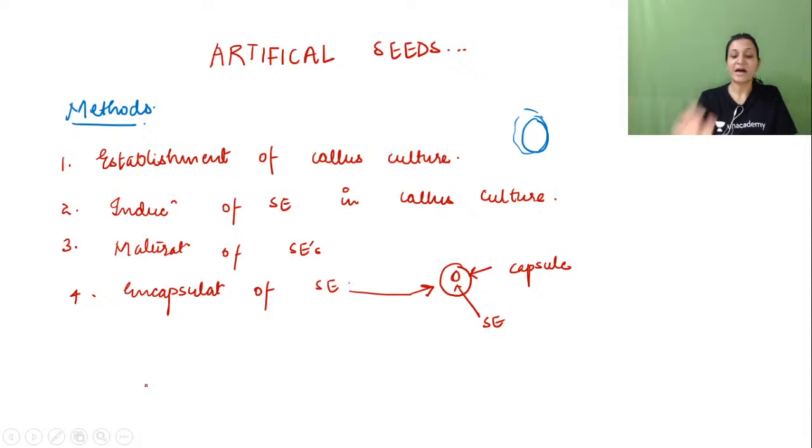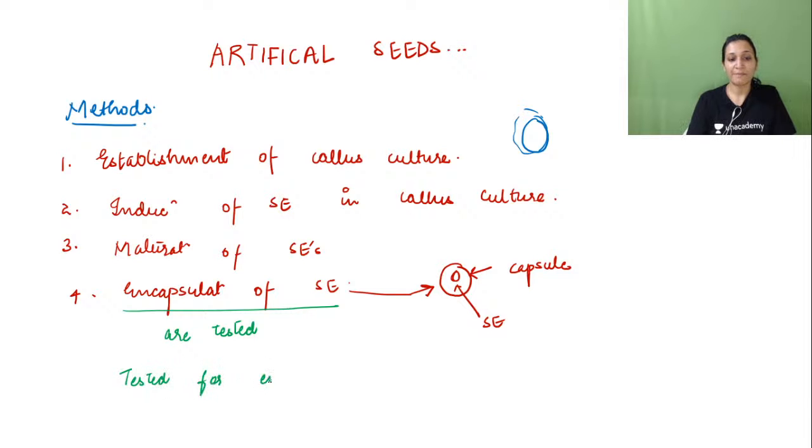Now after encapsulation, the artificial seeds will be tested for their viability. So how will they be tested? Encapsulated somatic seeds are tested for whether they are capable of developing into a complete embryo or not. They are tested for embryoid plant conversion, and greenhouse field planting.